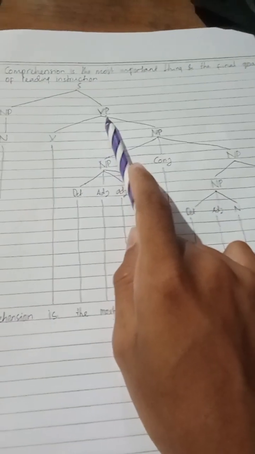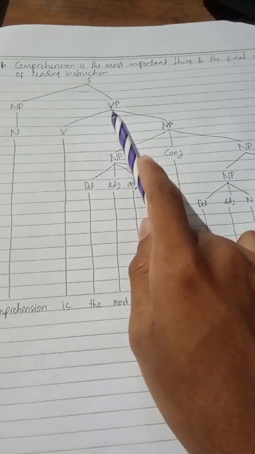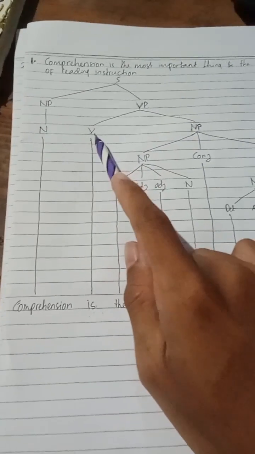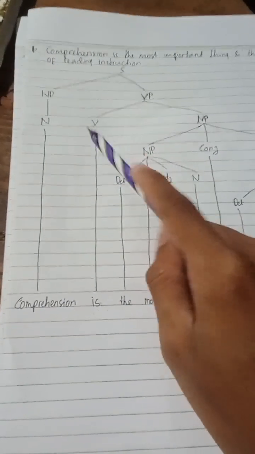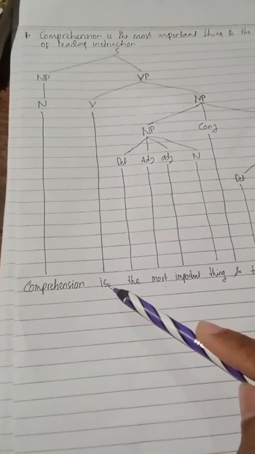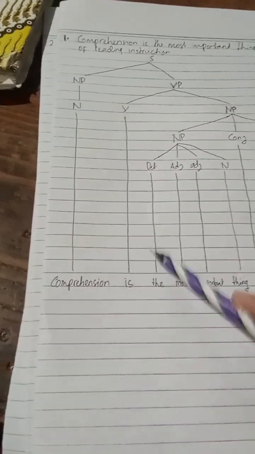Of course, the verb phrase is divided into verb and noun phrase. It is called the verb phrase, so the head will be the verb itself, the word is. Is here is the linking verb, which is why it is included in verb.